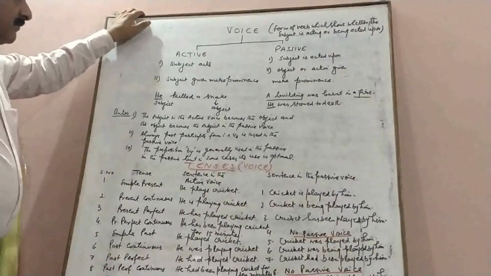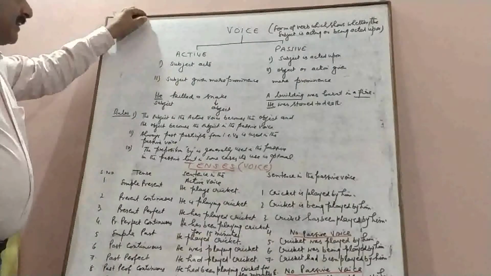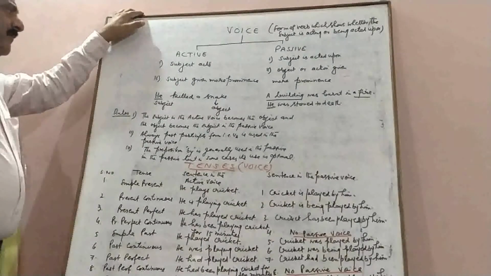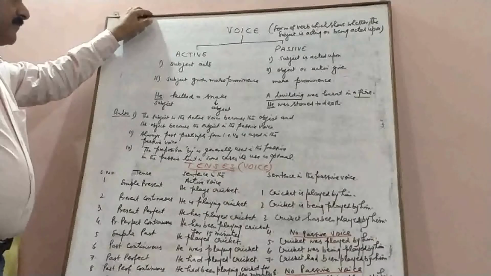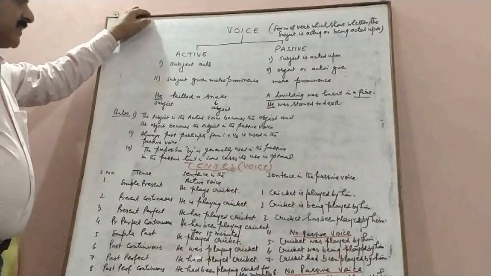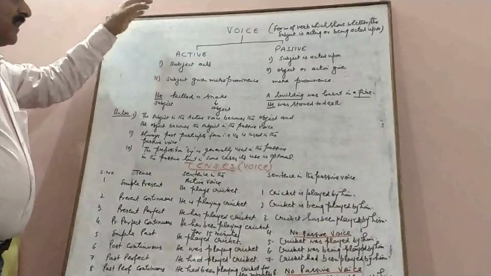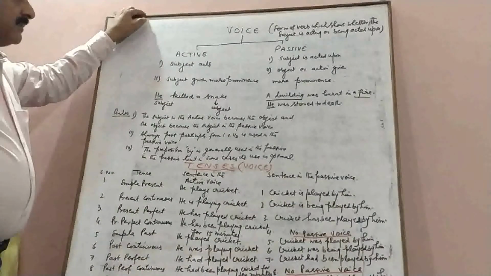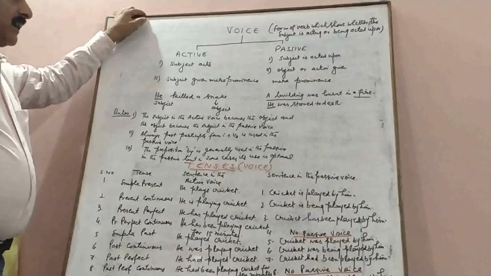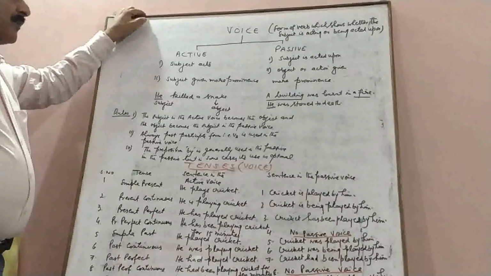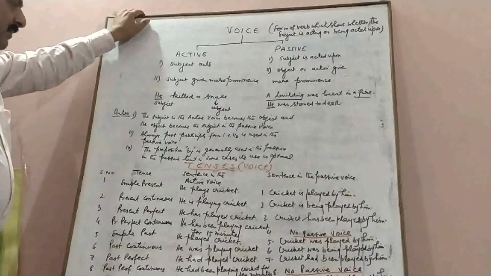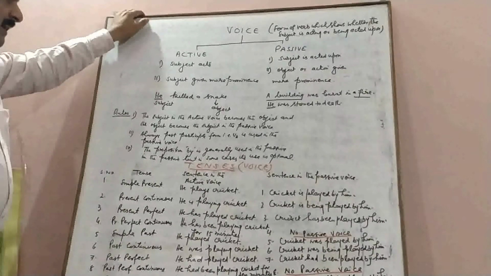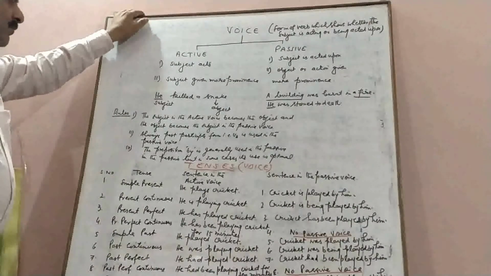So, now you understand, active voice is that voice in which the verb shows that the subject is acting and the subject is given more prominence than the action, while in the passive voice, the subject is acted upon and object or action is given more prominence. Now, there are some rules that we observe while changing a sentence from active voice into passive and from passive into active.